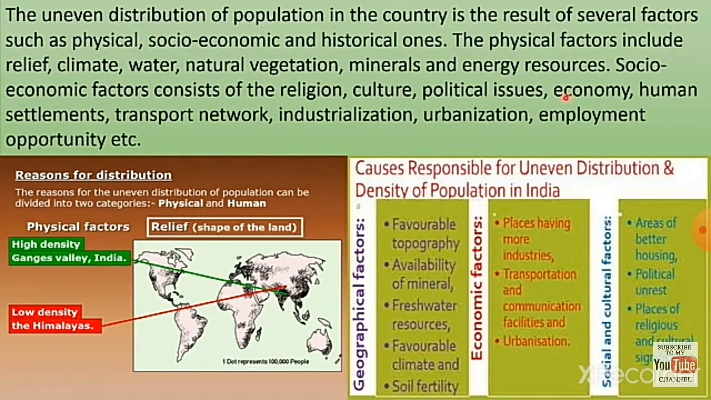Next, socio-economic factors, that is religion, culture, political issues, economy, human settlements, transport network, industrialization, urbanization, employment opportunity, etc. Not only the natural things, not only the natural resources, but also industrialization. So many people need employment opportunities. So based on that factor also the people will be settled in that area. So these are the main reasons for the uneven distribution of population in the country.